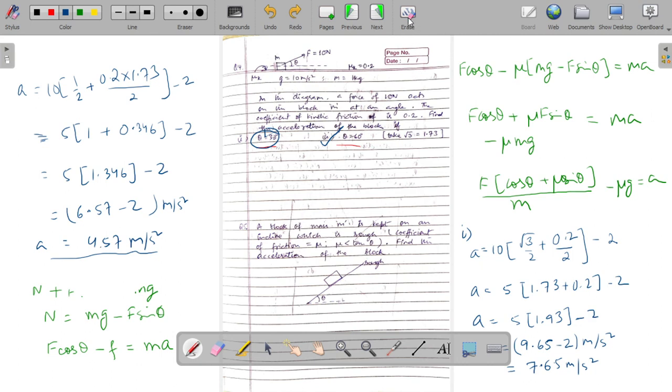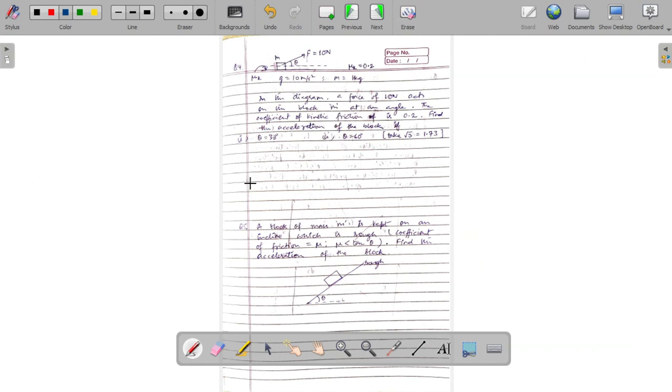So let us do the last question. Question number 5. So a block of mass m is kept on an incline which is rough. Find the acceleration of the block if it is given that mu is less than tan theta. So the block is kept on an incline. The force acting on the block, or the gravitational force, that is mg, the normal force, that is normal reaction N, the force of friction acting on the block, that is F.